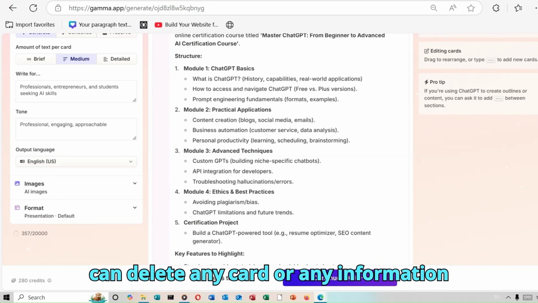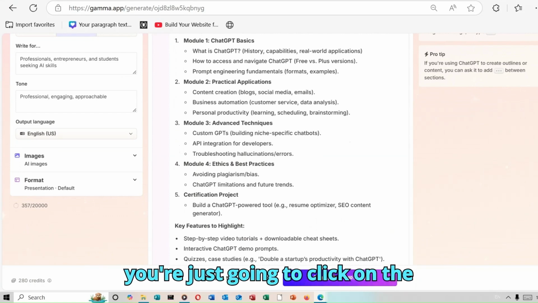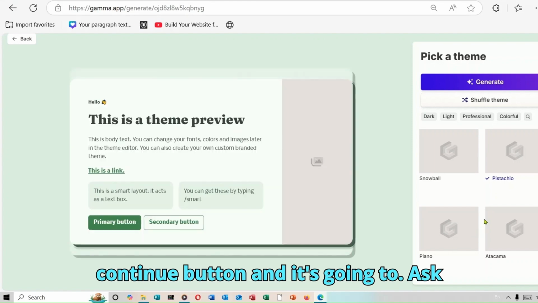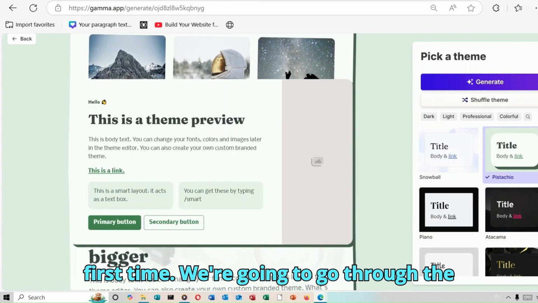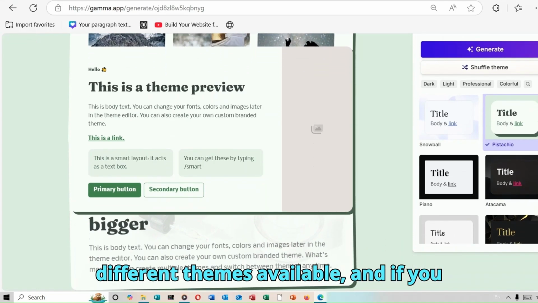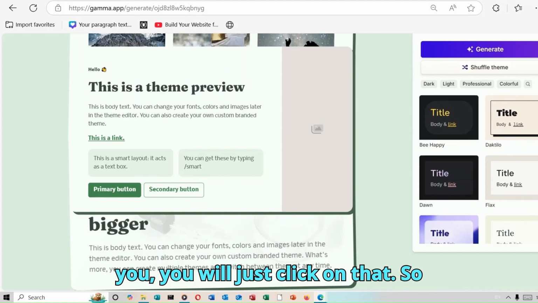So you can delete any card or any information that you don't want. Then after that, you're just going to click on the continue button, and it's going to ask you to pick a theme like we did the first time. You're going to go through the different themes available, and if you find a particular one that resonates with you, you will just click on that.